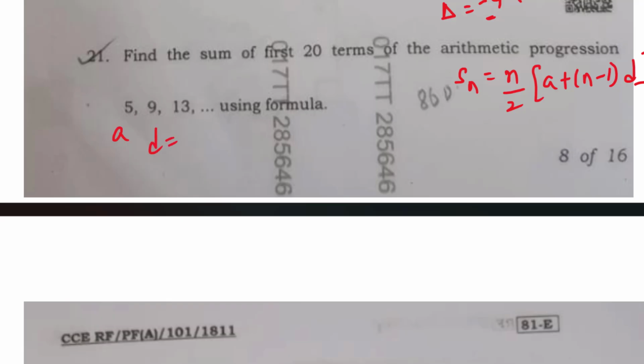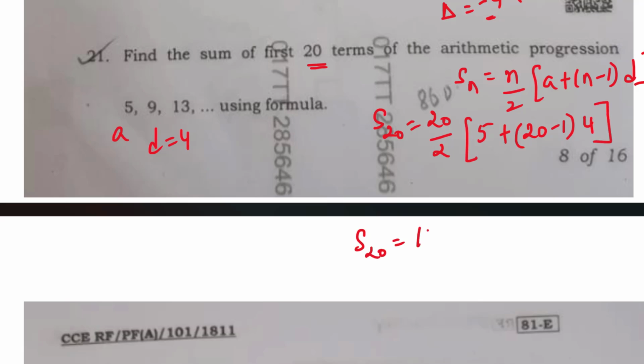So the common difference will be 4. Then n, they are only telling the first 20 terms. So S20 is equal to 20 by 2 into 5 plus 20 minus 1. What is d? It is 4. So here we will have S20 is equal to 10. Inside we will have 5, 19 into 4.